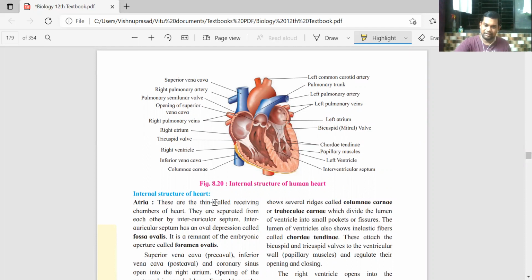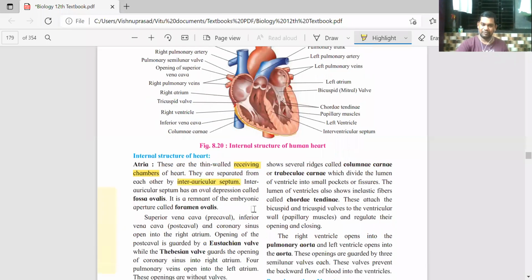The atria are the receiving chambers. Because there are two atria, internally there is a partition separating them. It is called the interauricular septum. Interauricular means between the two auricles. Septum means partition.